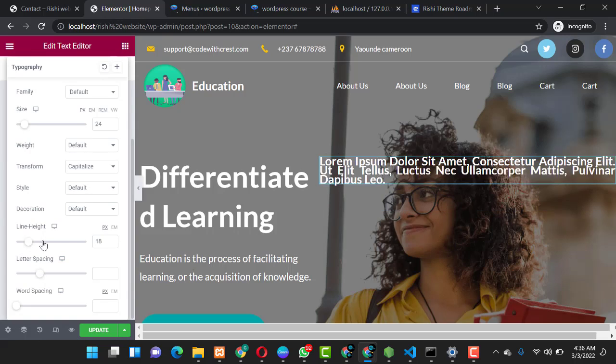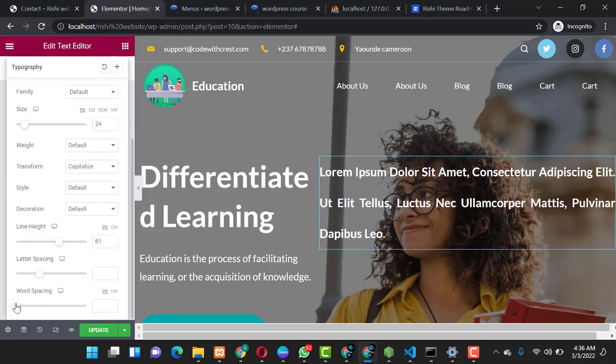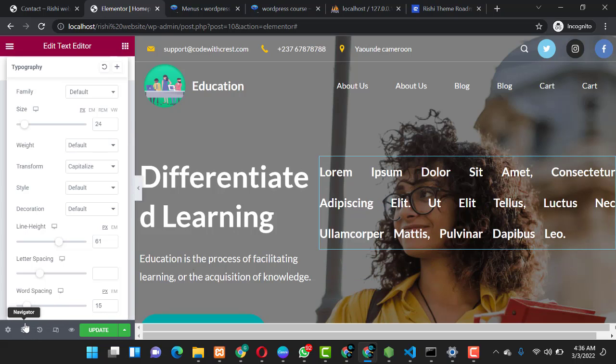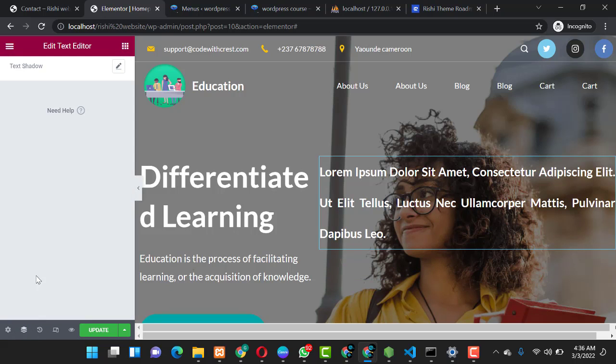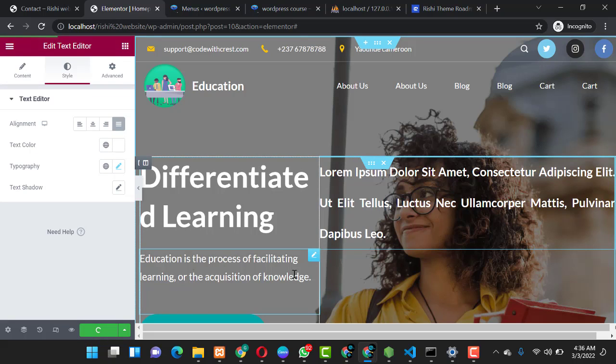You can choose the line height, something like this. You can choose the word spacing, how the words are spaced, and then when you are done editing, you can click on update so it can save.